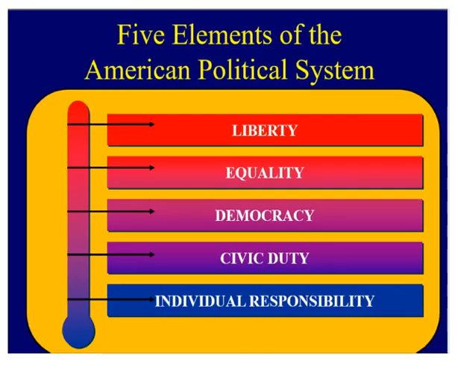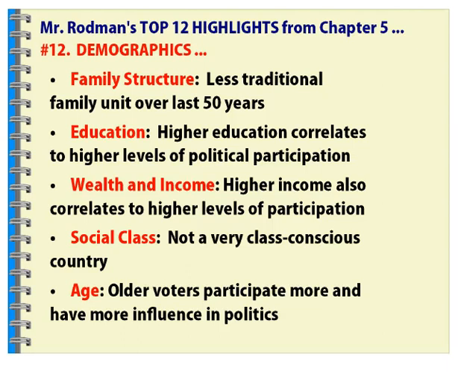And then age has a factor as well. The whole idea here is that older voters tend to like Social Security, but that's really the only aspect where they want government involvement. Otherwise, they tend to vote much more conservatively than younger voters do. But they're also more reliable in voting because they make a big deal about getting out to vote, and they tend to have more influence in politics as a result.